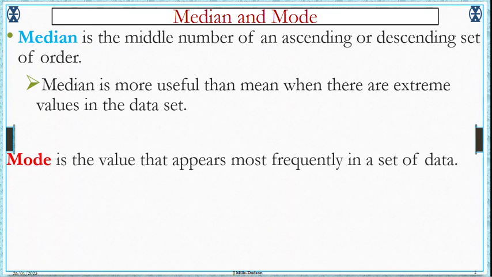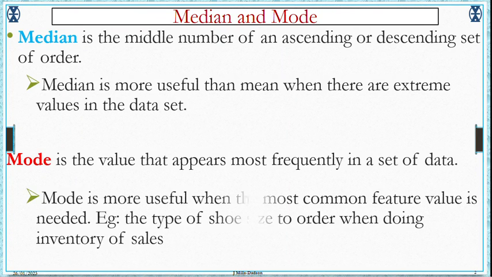Mode is the value that appears most frequently in a set of data, or the most frequent number. Mode is also useful when the most common feature value is needed, for example, the shoe size you want to order when doing an inventory of sales. If you sell shoes and you want to replenish your stock, you look at which size is being demanded most before you order. So mode will be useful in that particular instance.